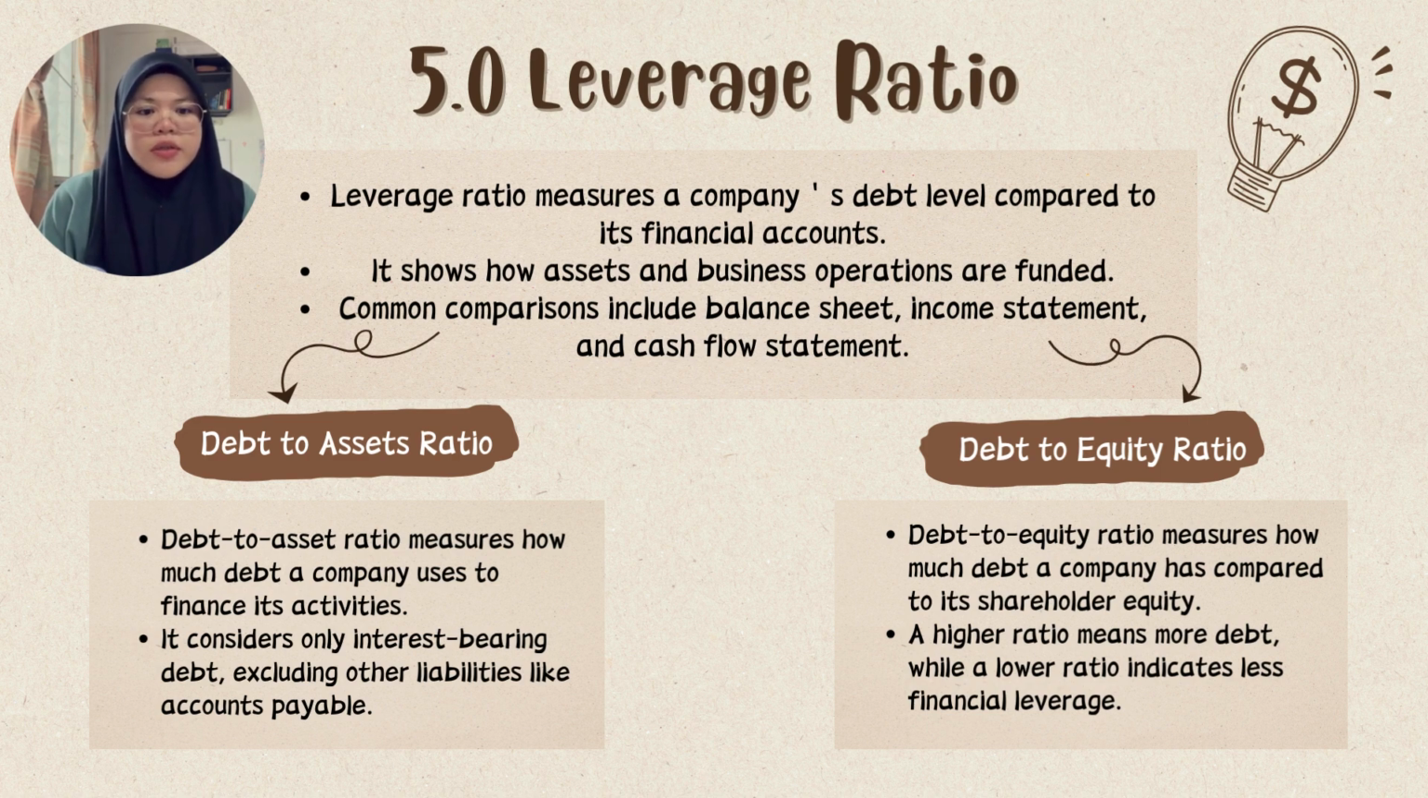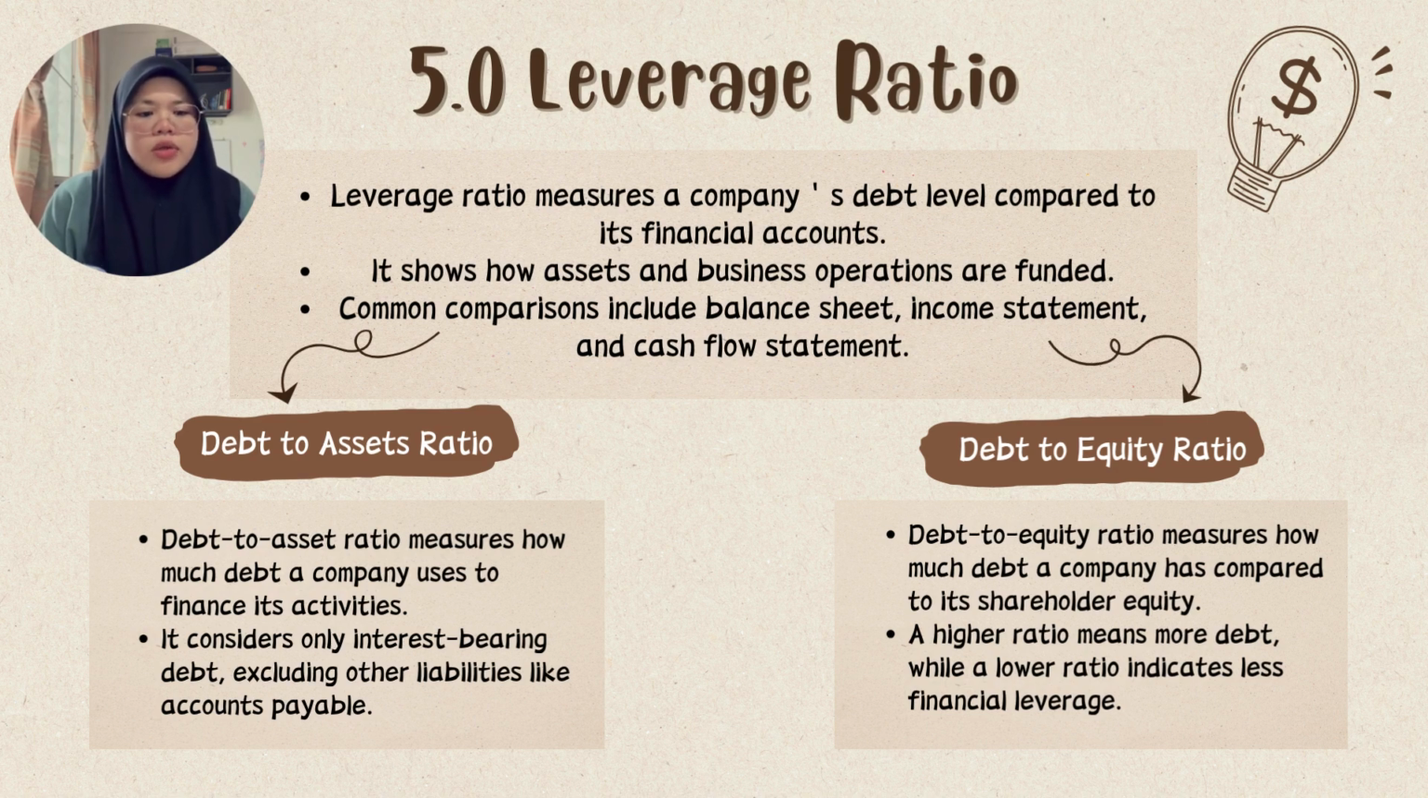Leverage ratio measures a company's debt level compared to its financial account. It shows how assets and business operation are funded. Common comparison include balance sheets, income statement, and cash flow statement. First, debt to asset ratio. Debt to asset ratio measures how much debt a company uses to finance its activities. This considers only interest-bearing debt, excluding other liabilities like account payable.